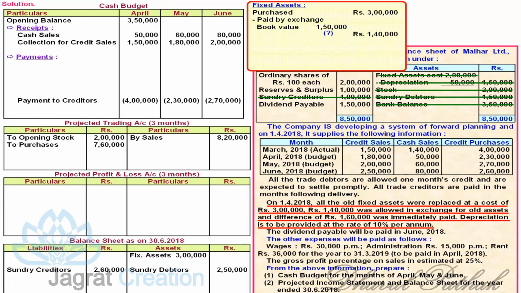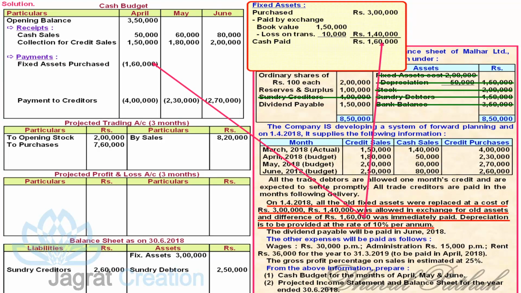So loss on transfer 10,000. That will be debited to profit and loss account. So 1,60,000 is required to be paid. So payment made 1,60,000 for fixed assets in the month of April. And the loss on transfer 10,000 will be debited to profit and loss account. This is how effect of this adjustment is to be given.